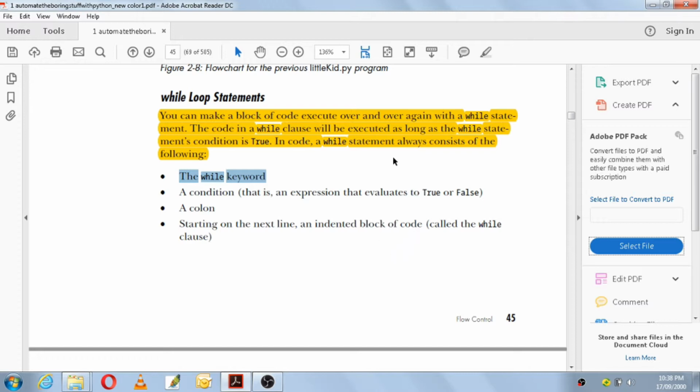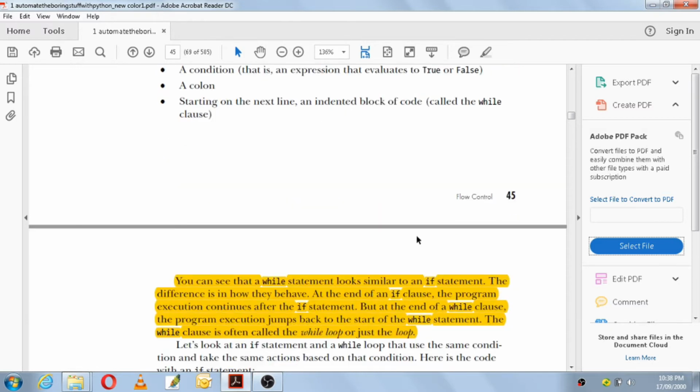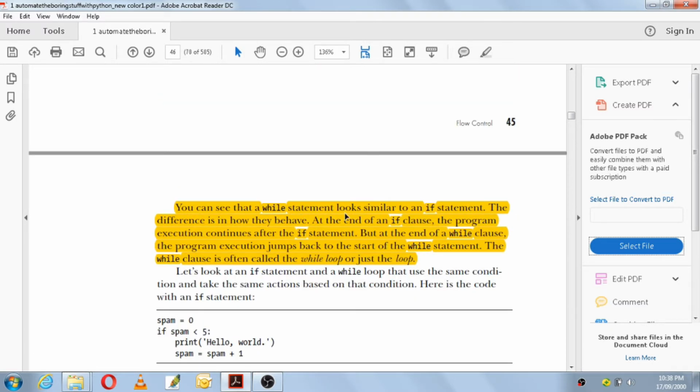So if the condition of the while statement is true, that block of code will execute repeatedly, and once that condition is false, the block of code will stop running. You can see that a while statement looks similar to an if statement. The difference is in how they behave. At the end of an if clause, the program execution continues after the if statement, but at the end of a while clause, the program execution jumps back to the start of the while statement. The while clause is often called the while loop or just the loop.